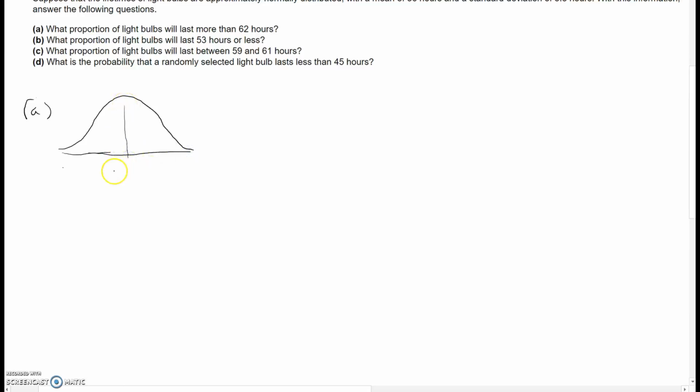So the mean was 56. Perfect. Where would 62 be? You could narrate this. Oh, sorry. 62 would be to the right of the mean. Awesome. Okay. Do you want to shade above 62 or below 62? I would like to, what did I say? So more than? So I'm going to shade to the right. Perfect. So we're going to shade to the right.